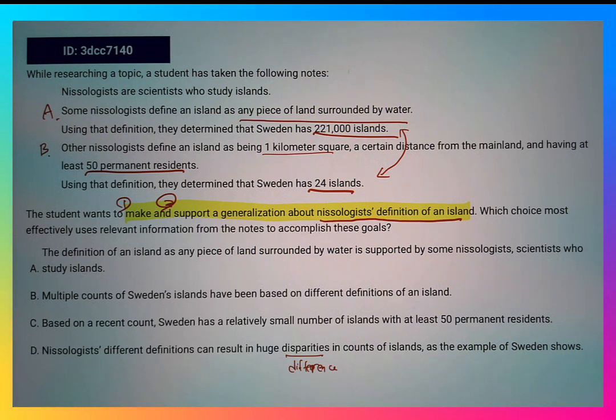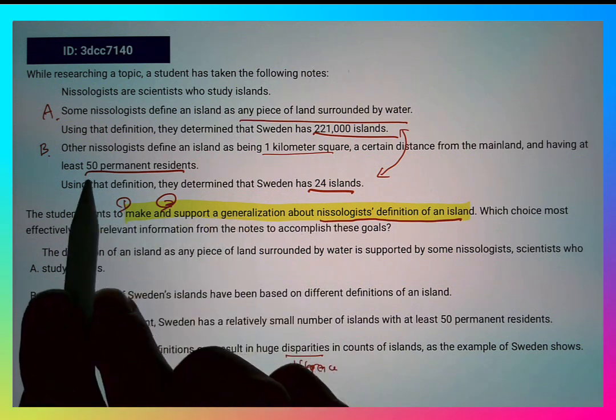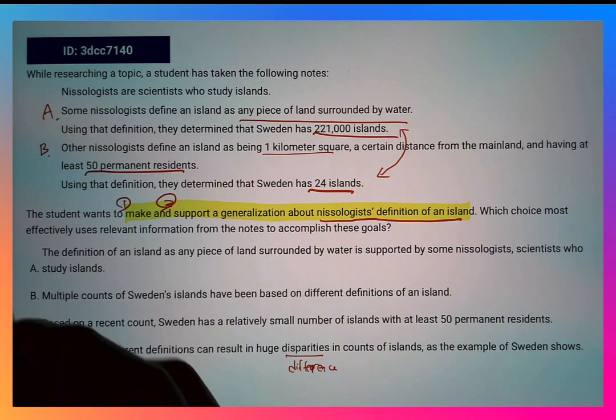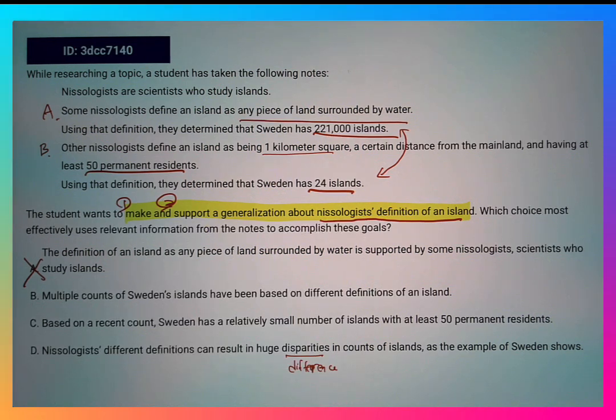So keeping that in mind, let's look at A here. The definition of an island as any piece of land surrounded by water is supported by some nisologists, scientists who study islands. So the problem with this is that they only mention the one group, like group A, but it doesn't talk about the second one, that some define an island as being 1 kilometer square and at least a minimum of 50 permanent residents. So because it's not covering B, we cannot say it is the generalization about nisology's definition of an island.